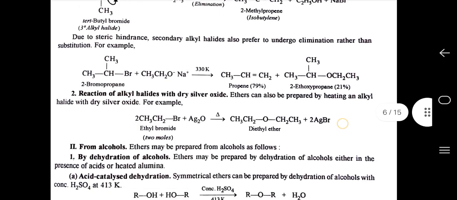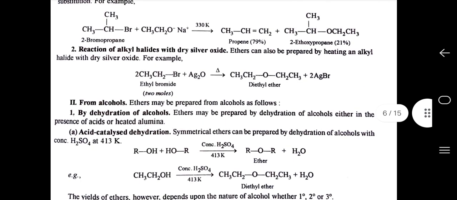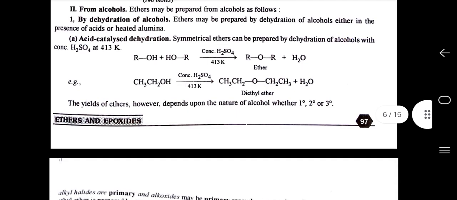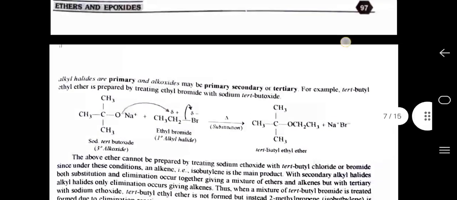Third one is from alcohol, by dehydration of alcohols, acid catalyzed dehydration. Symmetrical ether can be prepared by dehydration of alcohol with concentrated H2SO4 at 413 Kelvin. The yield of ether, however, depends upon the nature of alcohol, whether primary, secondary or tertiary.